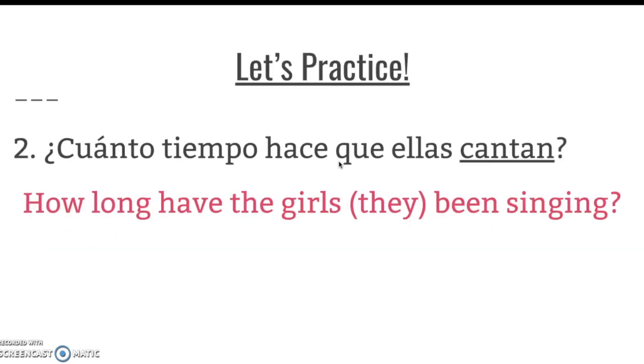Número dos. ¿Cuánto tiempo hace que ellas cantan? The first part's all the same when we do our translation. Here we have ellas as the subject, so we know it will be they, specifically the girls. And our verb that we need to underline is cantan. This is the ellos, ellas, ustedes form of cantar. So ellas cantan. How long have the girls been singing is how we can translate it.